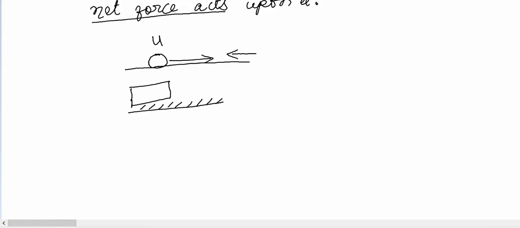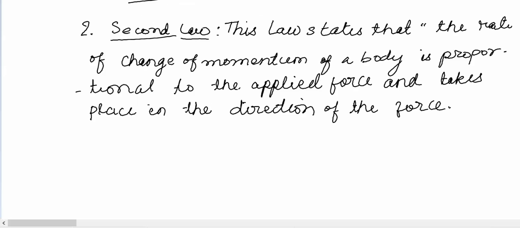Now we will move to the second law of motion. The second law of motion states that the rate of change of momentum of a body is proportional to the applied force and takes place in the direction of the force. It implies that the force is proportional to the product of mass and acceleration.